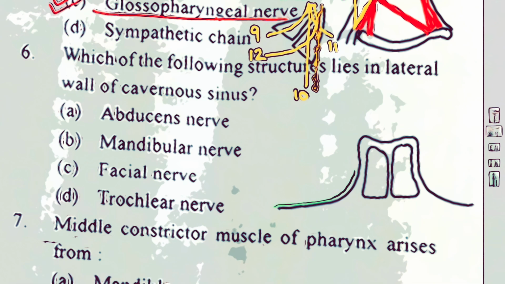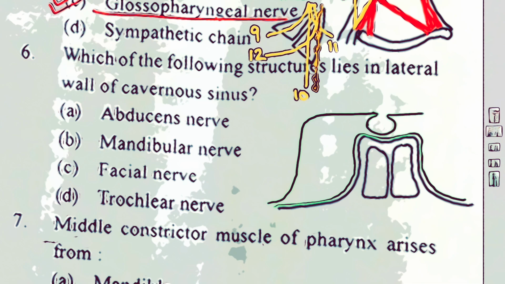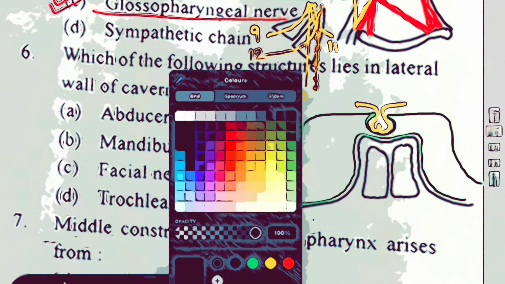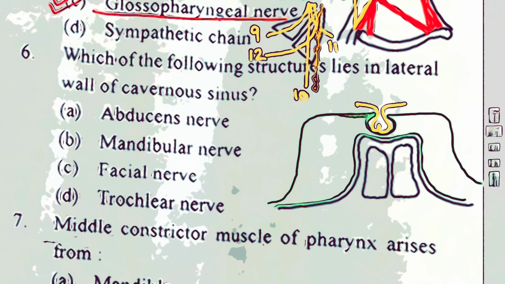This will be the endosteal layer of the dura mater covering it like this, and you can presume that from here this is the meningeal layer of dura mater. This meningeal layer of dura mater reaches above like this, and then it provides space. It forms the diaphragma sellae, from which the stalk of the pituitary suspends down into the sella turcica. So this portion here is the sella turcica, which lodges the pituitary. It is this pituitary gland suspended here like this, and this portion here is the diaphragma sellae. This forms the diaphragma sellae.